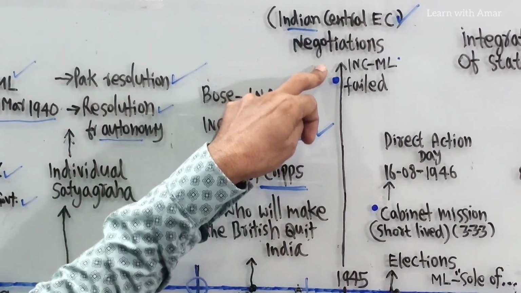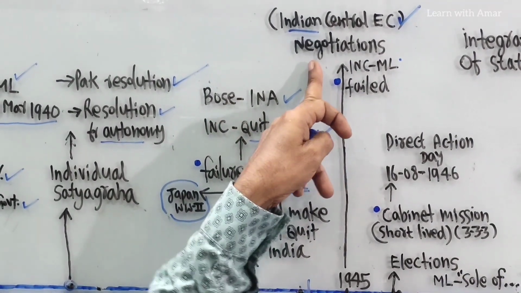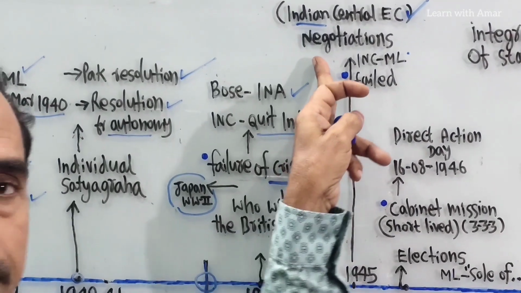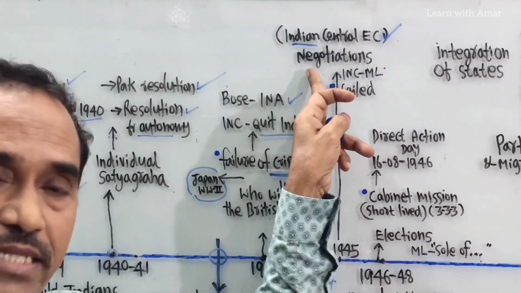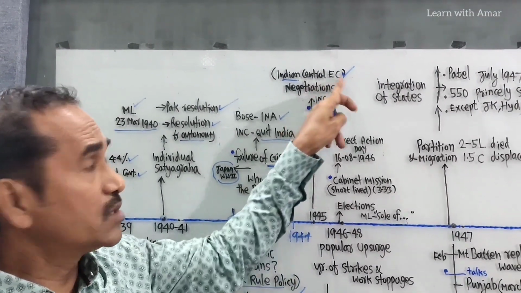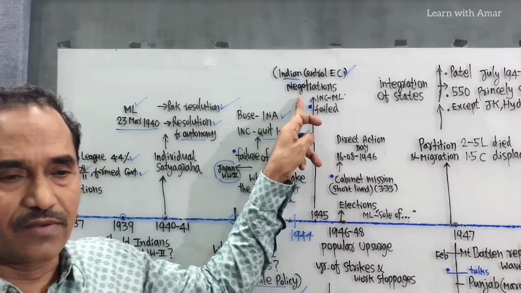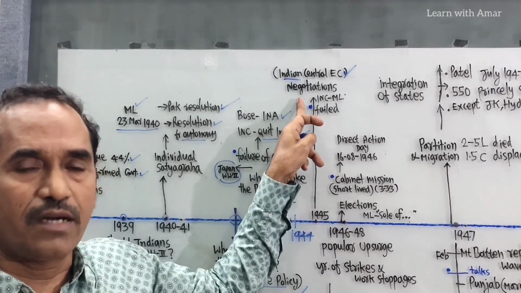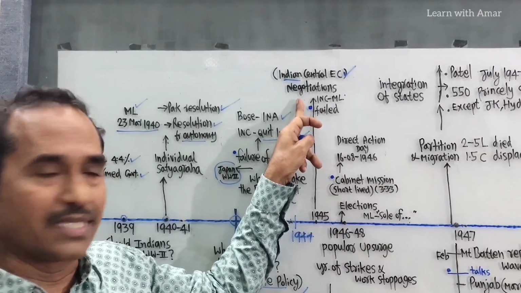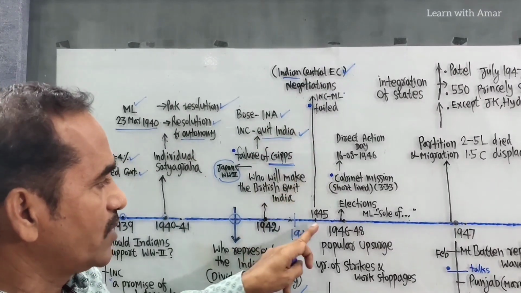During these negotiations, the leader of the Muslim League, Muhammad Ali Jinnah, demanded that the Muslim League should have absolute right to choose all the Muslim members for the Executive Council. That demand was rejected. It was not accepted by all other parties because different Muslims were there in different parties. So these negotiations failed in 1945.